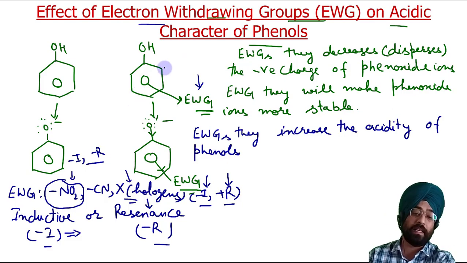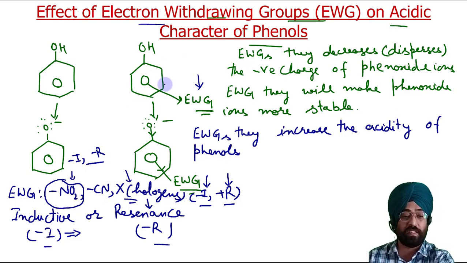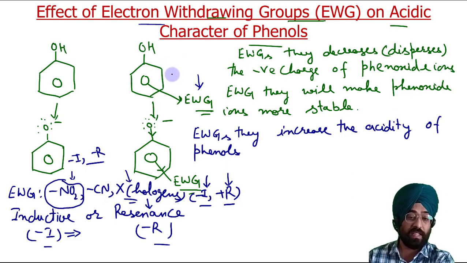Now they can be present at any of these positions. So we will see when they are present at different positions what is the effect, where their effect is more pronounced.